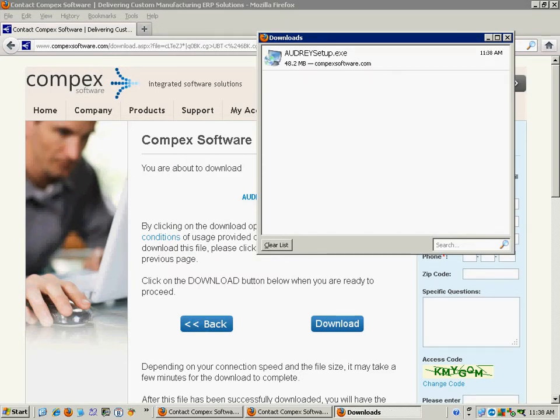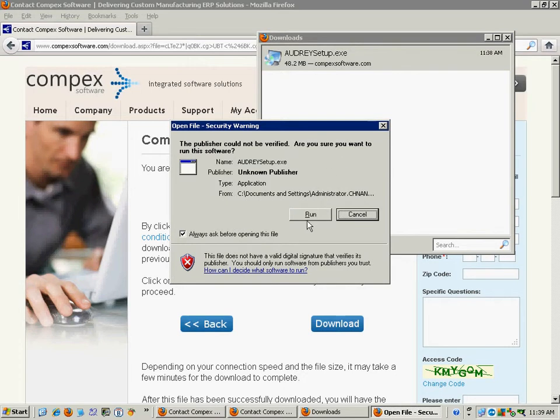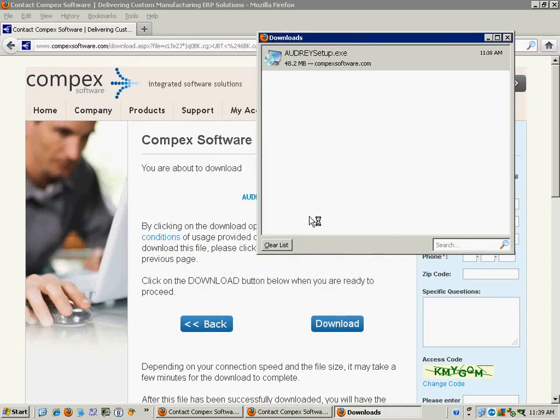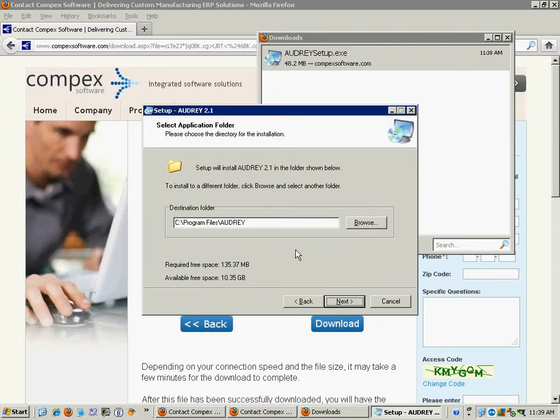Once the download has completed, open or run the A.U.D.R.E.Y setup file. We recommend that you install A.U.D.R.E.Y on a network drive so that any user that needs to can access and evaluate the software. In this case, we are using the folder S-Apps, allowing the install file to create an A.U.D.R.E.Y folder.